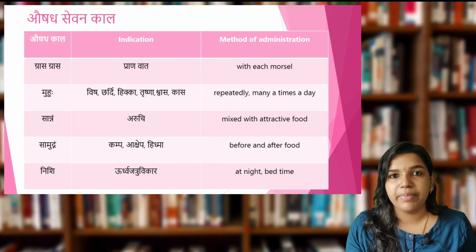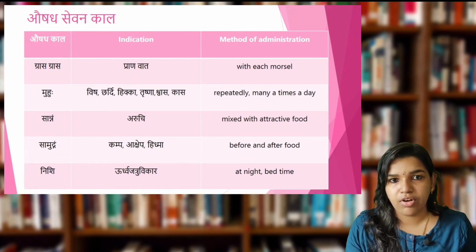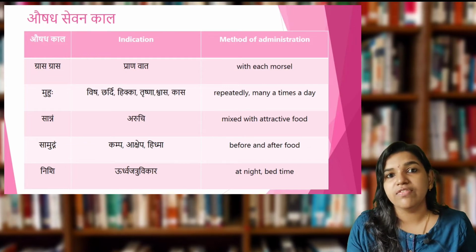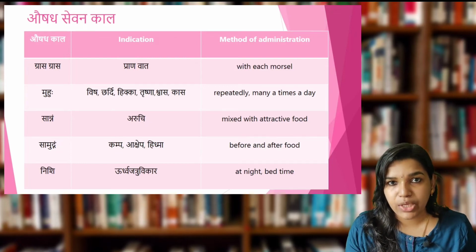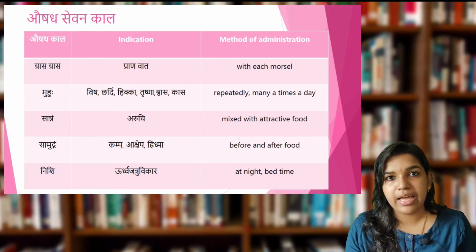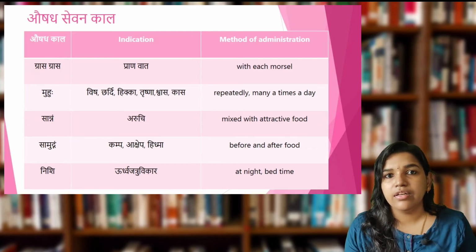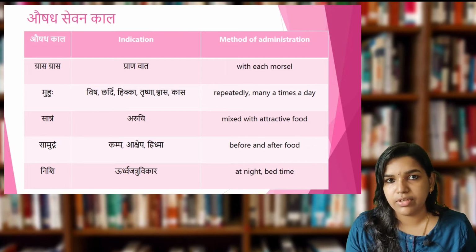That is for example Talisadi Churna or Sitopaladi Churna. Such churnas will be helpful for controlling the cough of the Kasa patient. So in such conditions when a patient comes with the Kasa Roga, especially we will be providing this Muhurmuhu Aushadha Sevanakala. We will be telling to have the churna frequently, or we will be telling to mix the churna with the ghrita and then madhu, and we will be telling them to administer that medicine frequently. So this is an example for